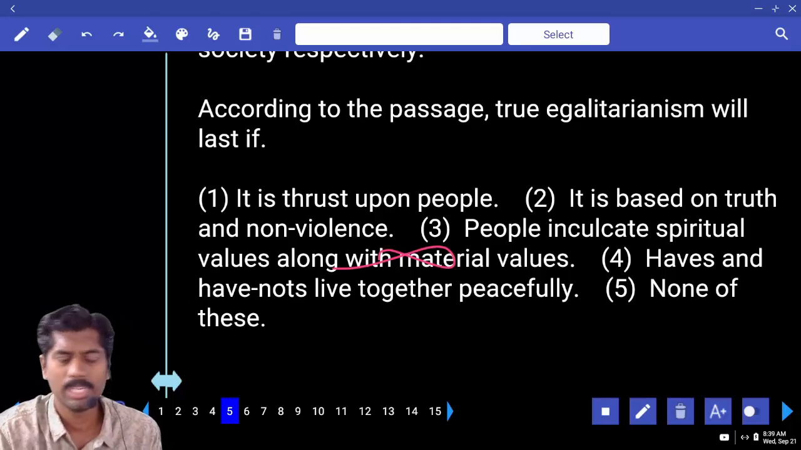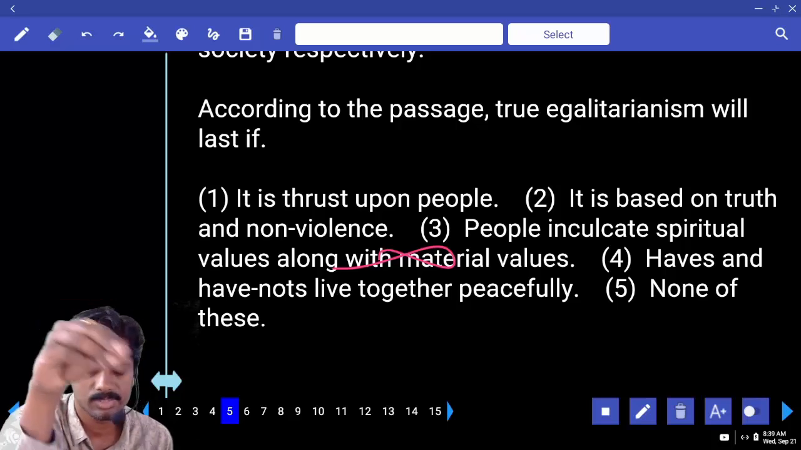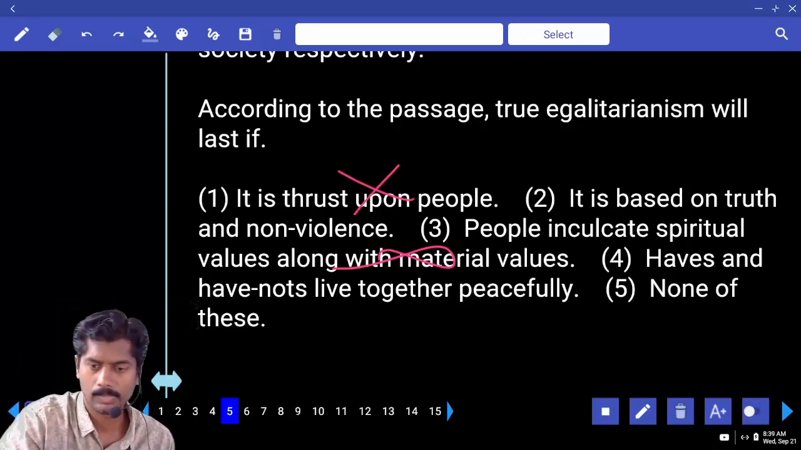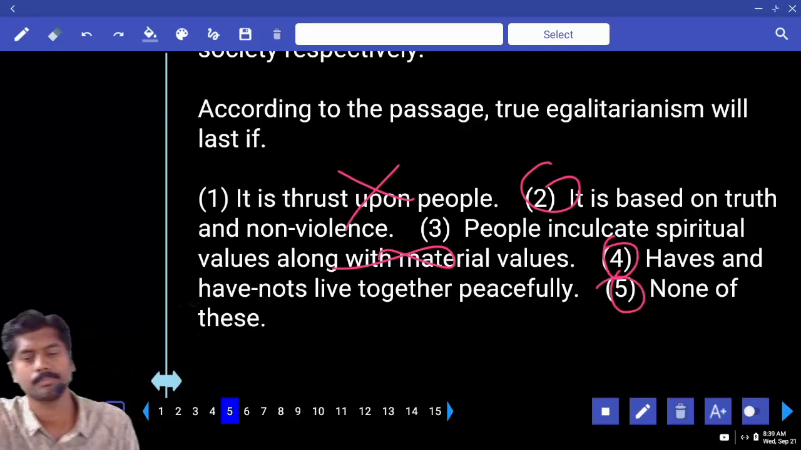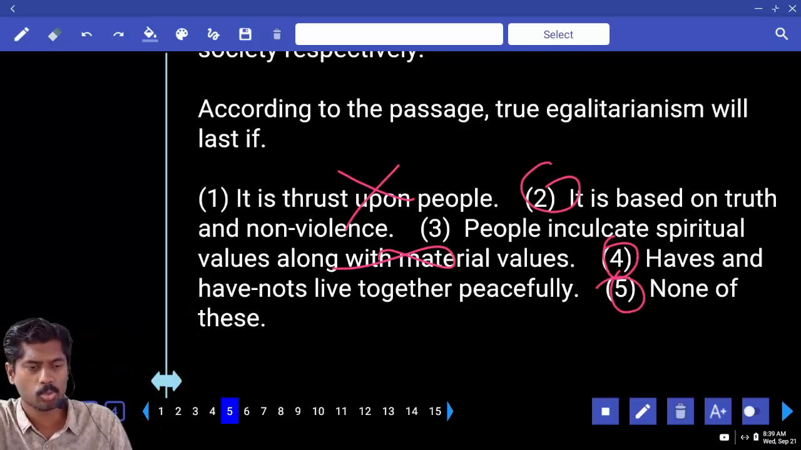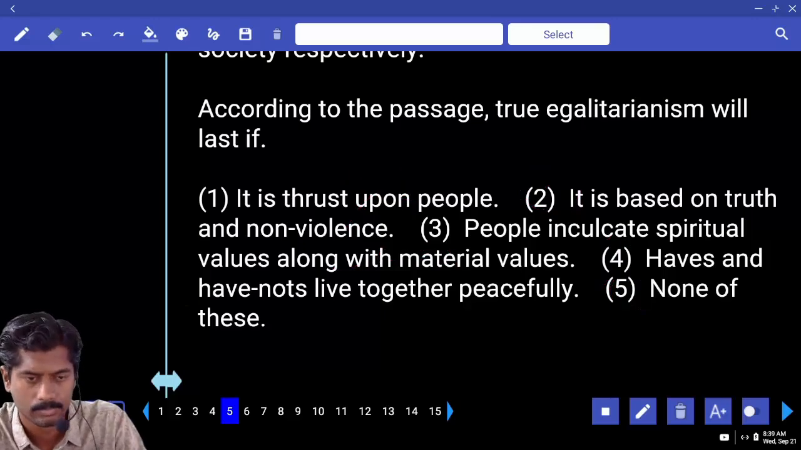1, 2, 4, it is not forced. Forced is nothing but force. Answer 2, 4, 5. It is based on truth, non-violence. Non-violence, no force. Truth, okay. Haves and have-nots live together peacefully. 2 or 4?